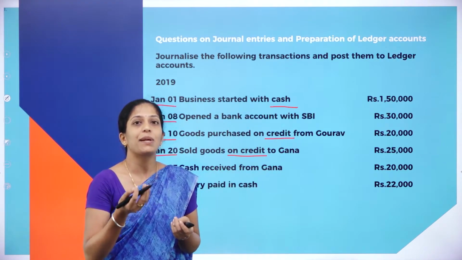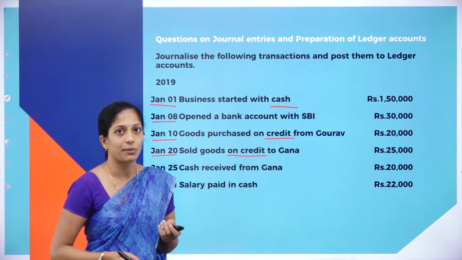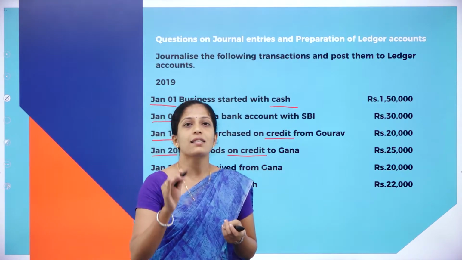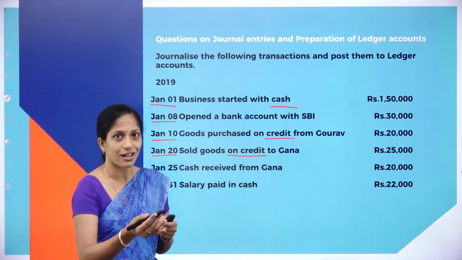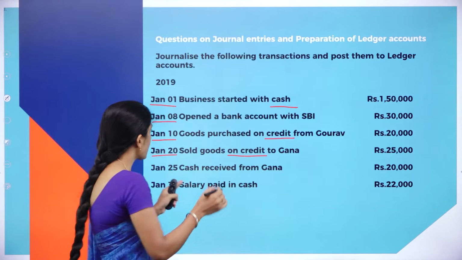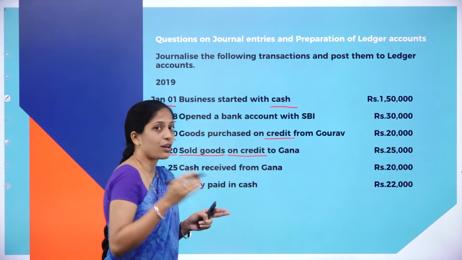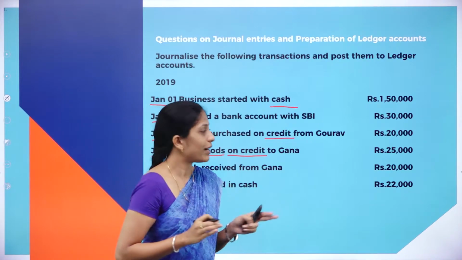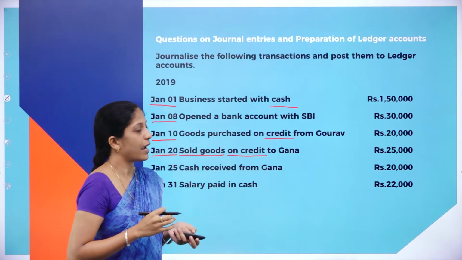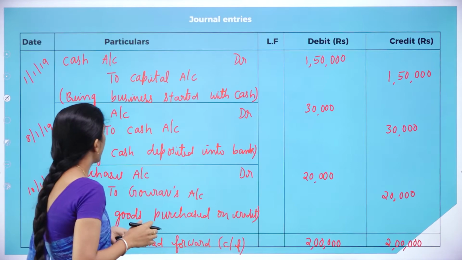Now, who is receiving that goods? Ghana is receiving that goods. So, Ghana's account debit. What goes out of the business? Goods goes out of the business. So, as I told, when goods is sold, we are recording it as sales. So, Ghana's account debit 25,000 to sales account. So, that is Jan 20th.